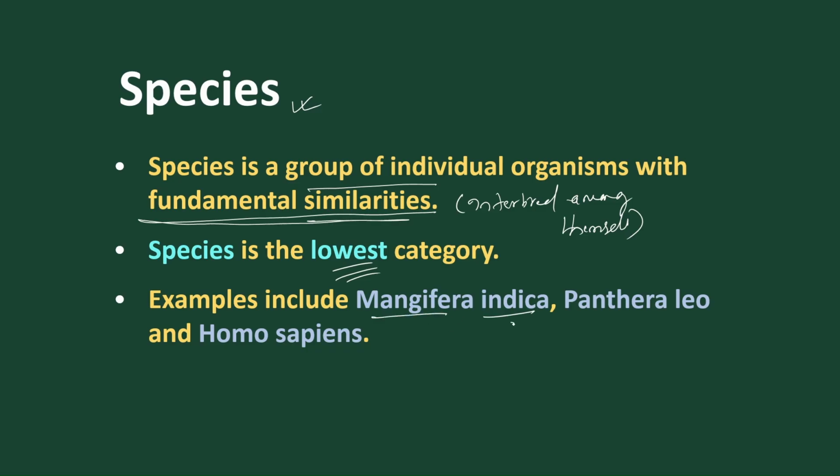Mangifera indica: indica is the species. Panthera leo is the species. Homo sapiens is the species. And these are the genus. So species is the lowest category, contains all the fundamental similar characters, and has the power of interbreeding among themselves.